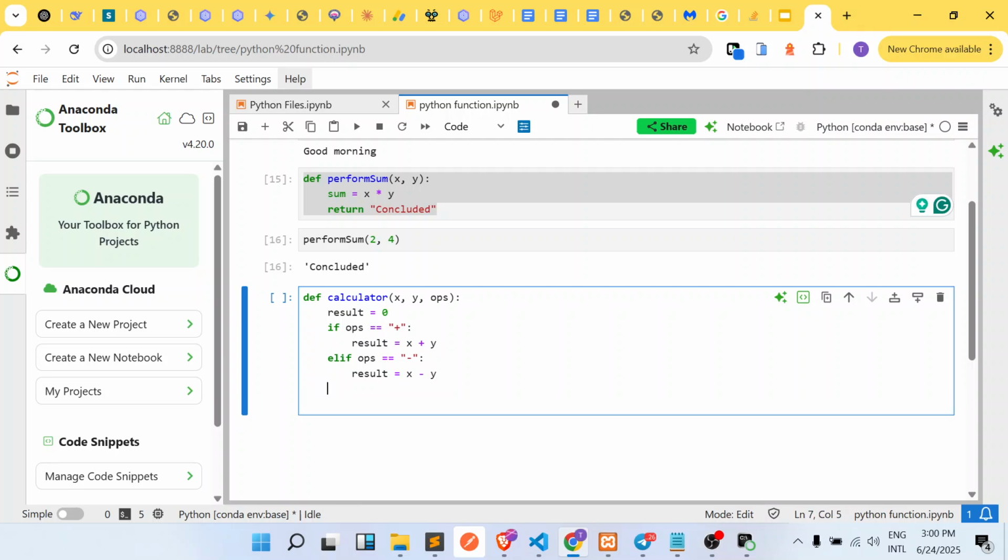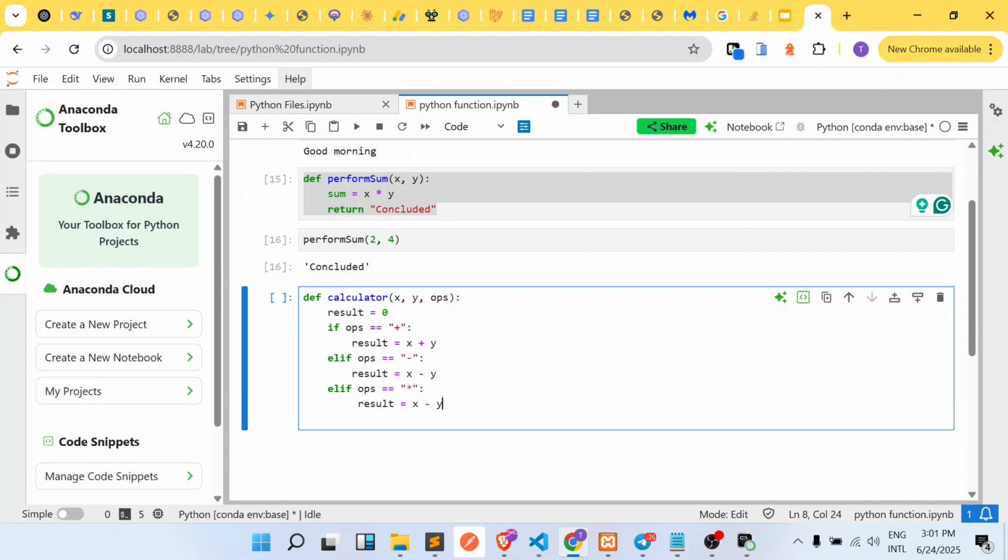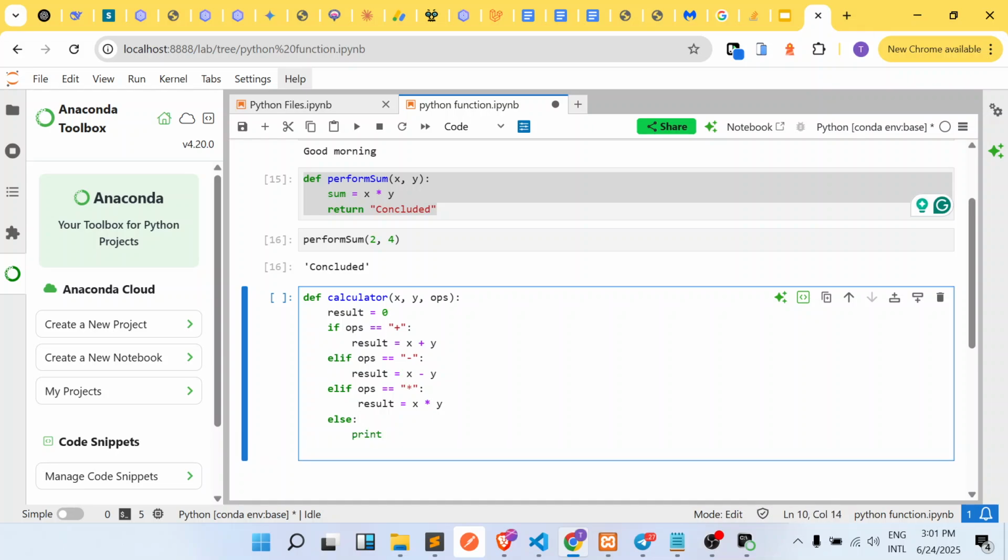Okay, then elif again, ops equals multiplication. So I'm going to copy this right now. It is going to be x multiplied by y. Okay, and then finally else, that is if none of these conditions are met, we are going to print out something like operator not found.